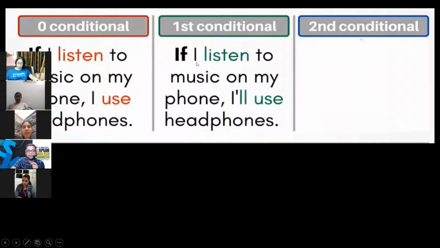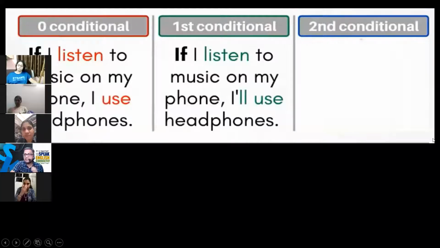Geeta, can you tell me the conditional 2? I have a query. Sir, अगर imaginary condition होता है तो कैसा भी sentence word लगेगा ही. Yes, absolutely. If it is imagination, then you have to say were, he were. Because they के साथ भी were लगेगा, he, she, I सबके साथ were लगेगा. They were, you were तो लगेगा ही. He, she, I इनके साथ भी were लगेगा. Okay, yes, Geeta, tell me the second conditional.